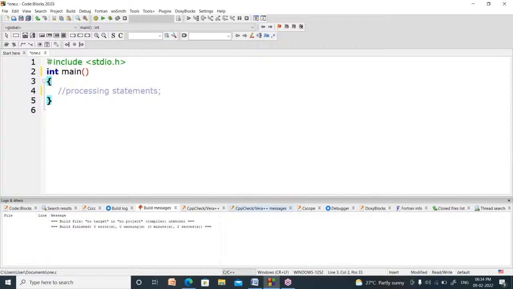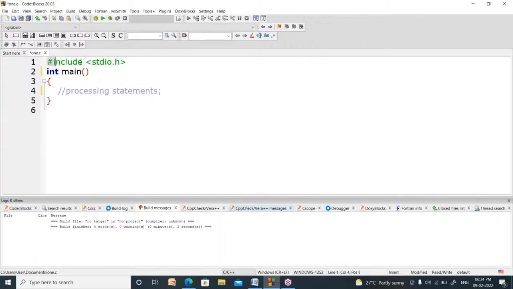Now whenever you write hash include stdio.h, then what happens? The code inside the stdio.h header file will be copied into your program. So before using the tools of stdio.h, we have to copy those tools into your program.